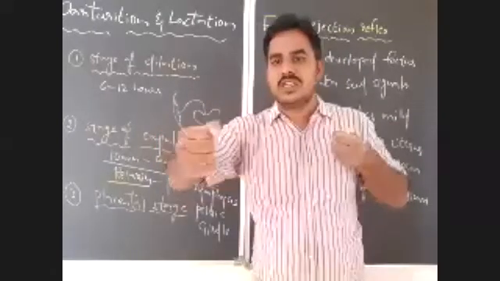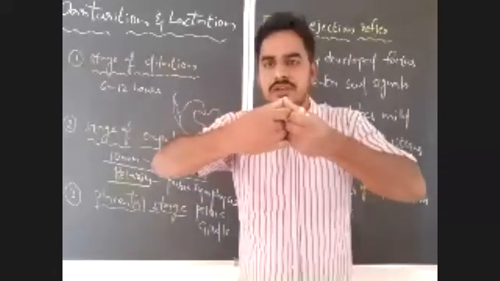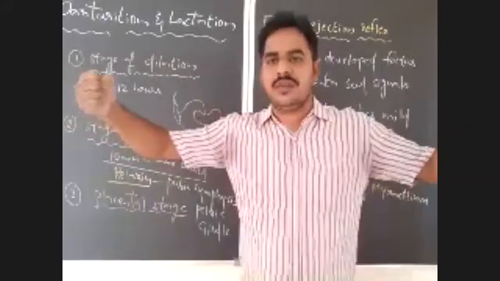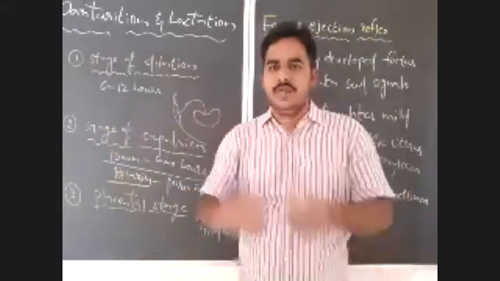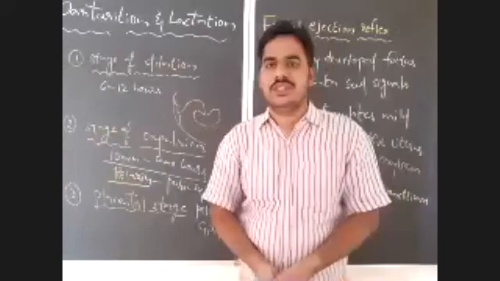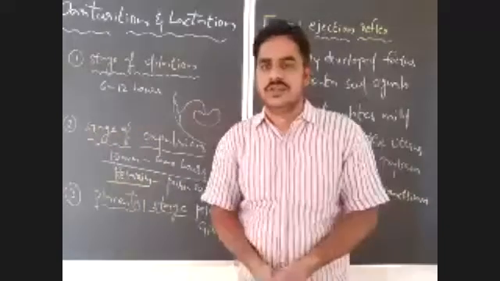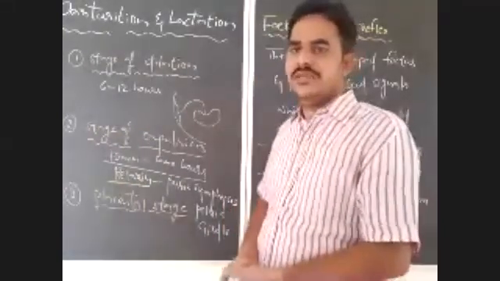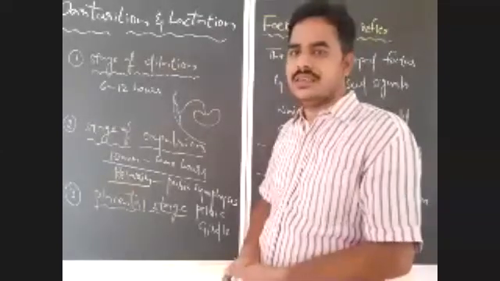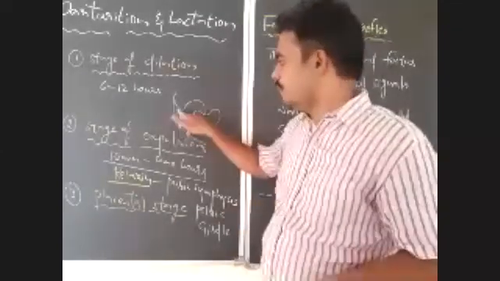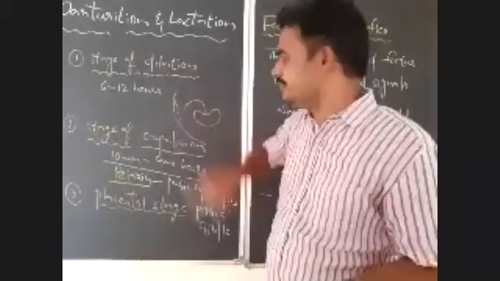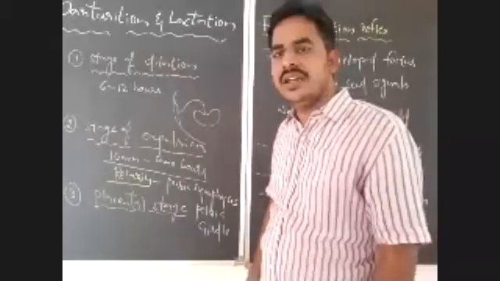Whenever that takes place in opposite directions, what will happen? That leads to separation of the umbilical cord from the placenta. That should be noticed here. Is it clear? By the action of which hormones? Prostaglandins. The umbilical cord is separated from the placenta.